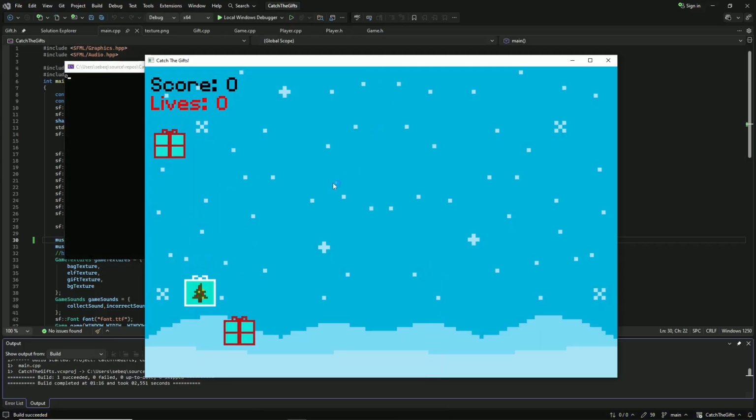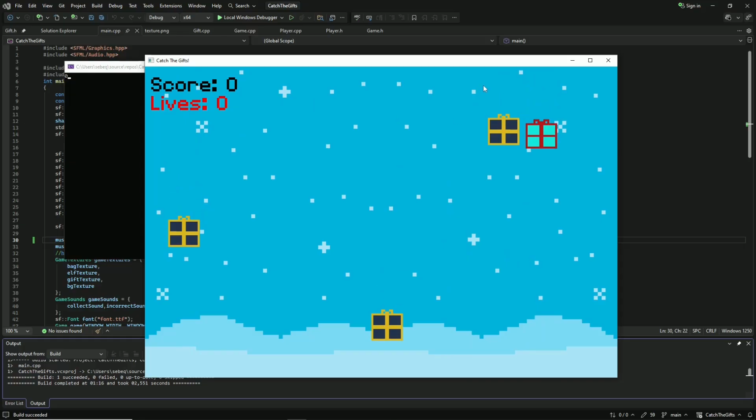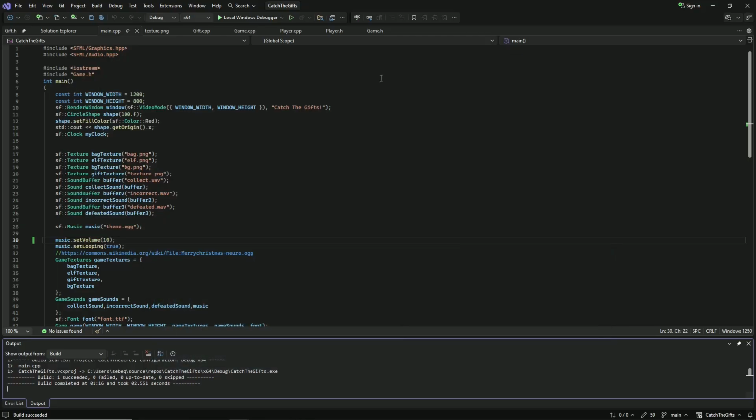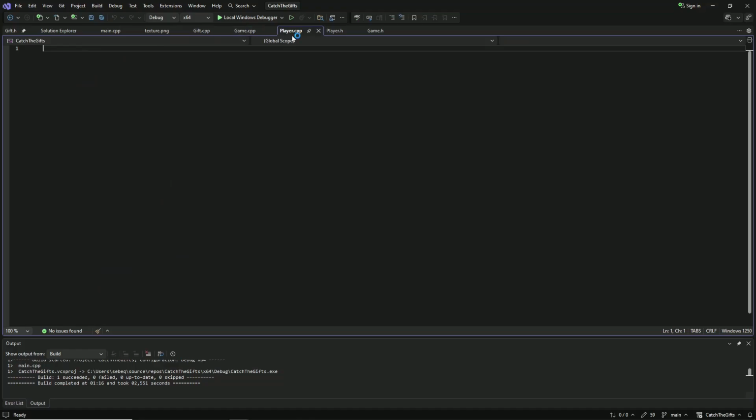In the last episode we created our game window and made our presents fall down and then regenerate above the visible screen. In this episode we are going to add the player class and also make it move. Okay, so let's get started. First, let's go to our player header.